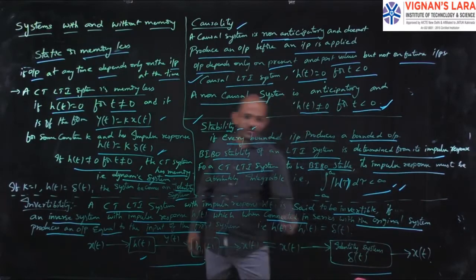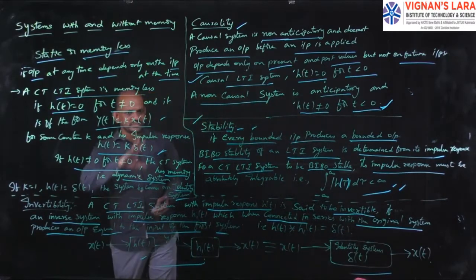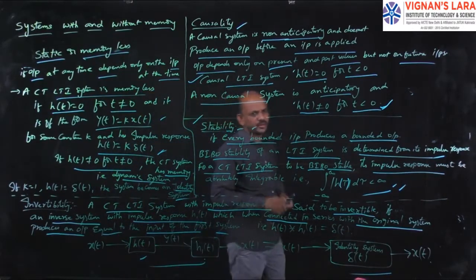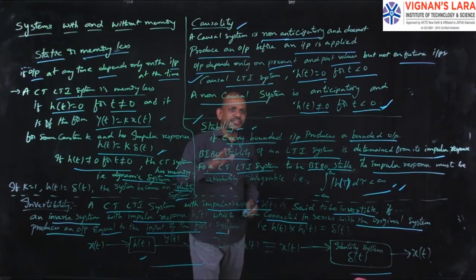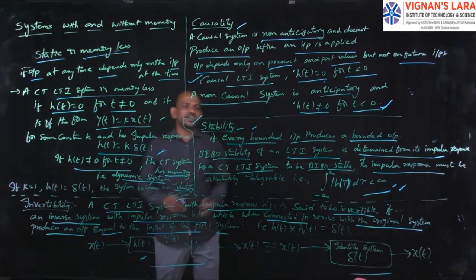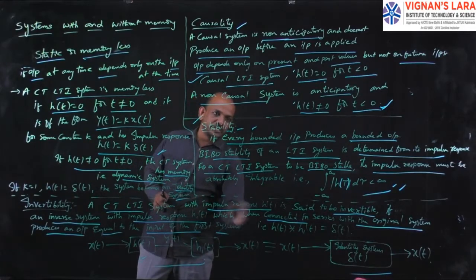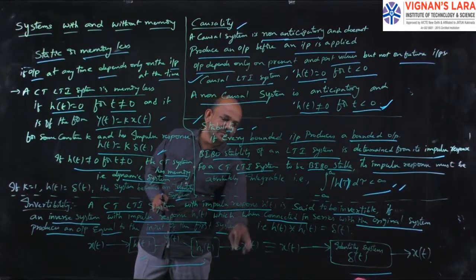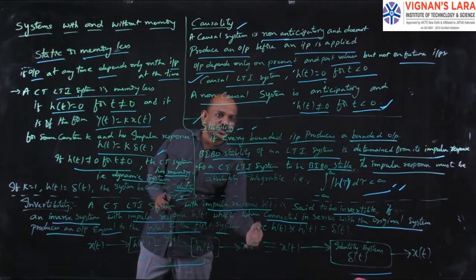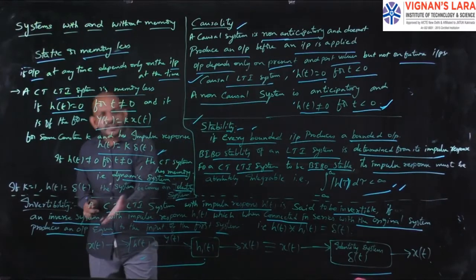For this, I have to consider two systems: the first system with an impulse response h of t, and the second system with an impulse response h1 of t. I have to connect these two systems in series, and the output of the second system, that is the inverse system, is equal to the input of the first system.